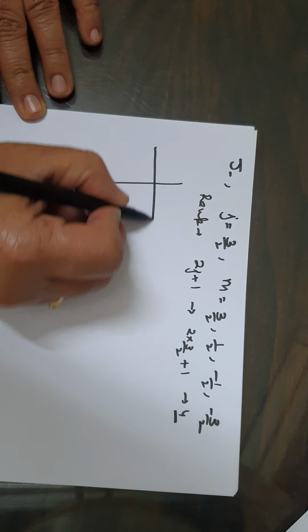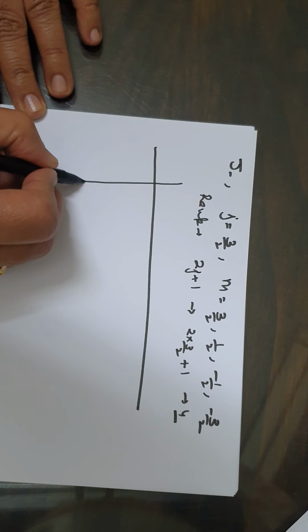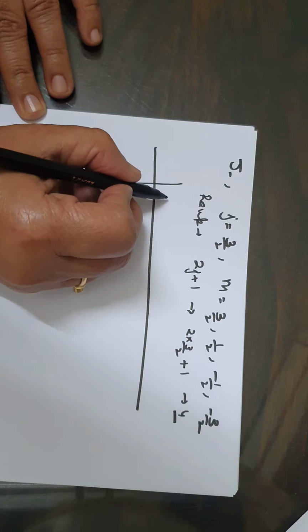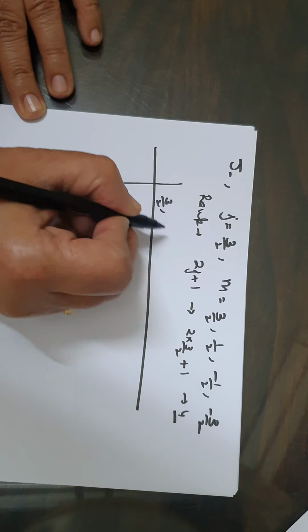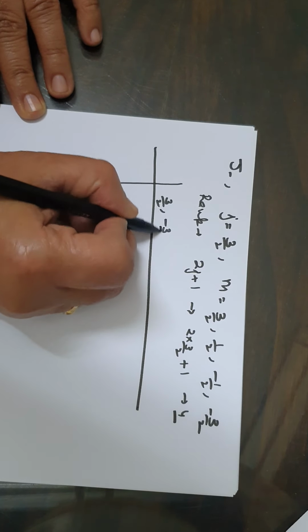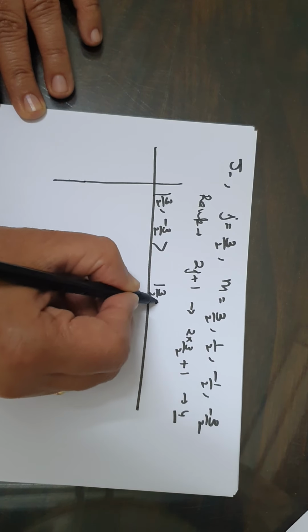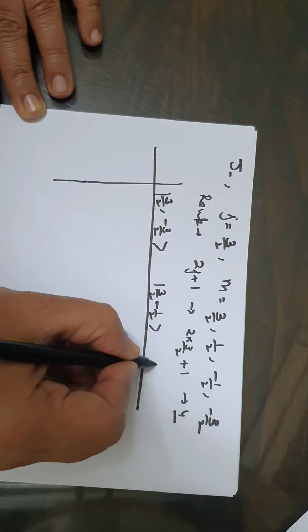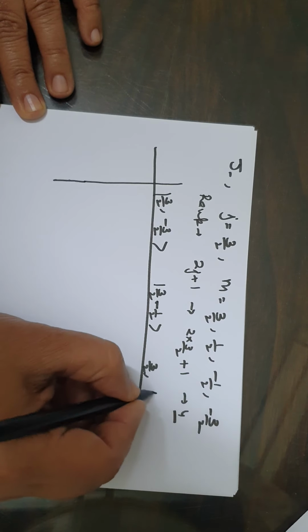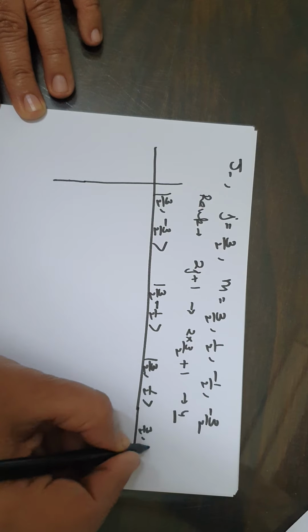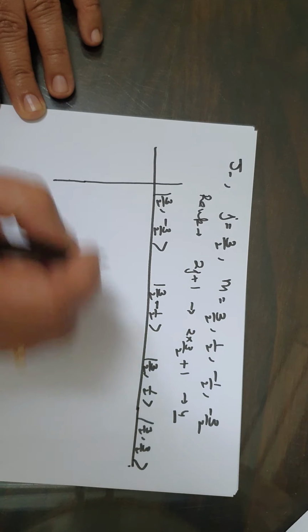Let's write down matrix and the different states. Different states will be 3 by 2 minus 3 by 2, 3 by 2 minus 1 by 2, 3 by 2, 1 by 2 and 3 by 2, 3 by 2.